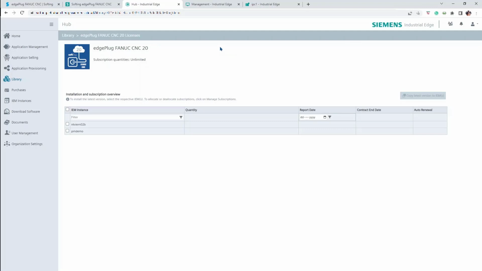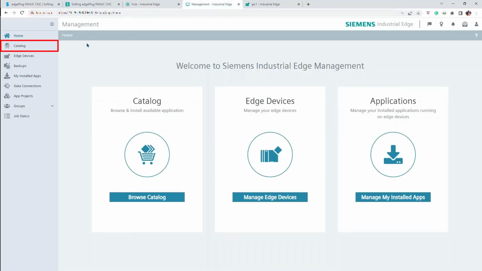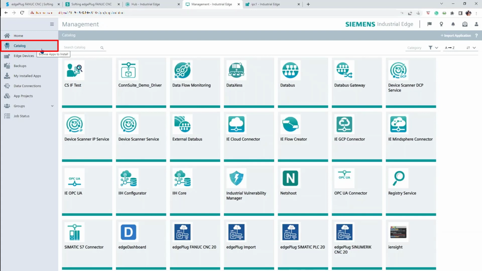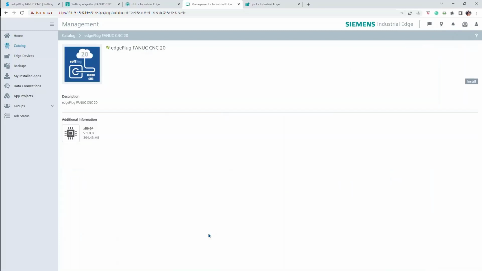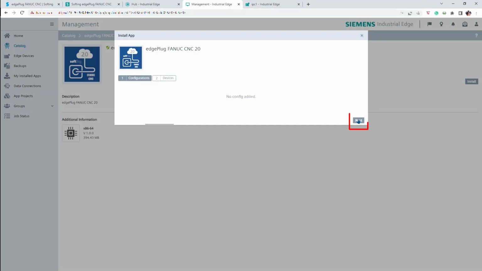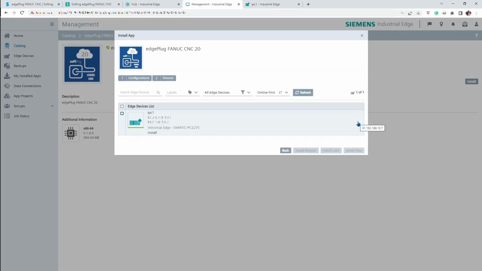After the copying process has finished, it should be possible to find the app in your Siemens Industrial Edge Management's catalog. Select the edgePlug FANUC CNC icon, click the Install button, then click on Next. Select the edge devices from the displayed list where you want it to be installed. Confirm the install option that best suits you.